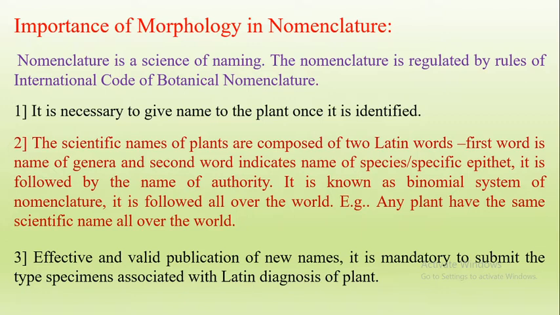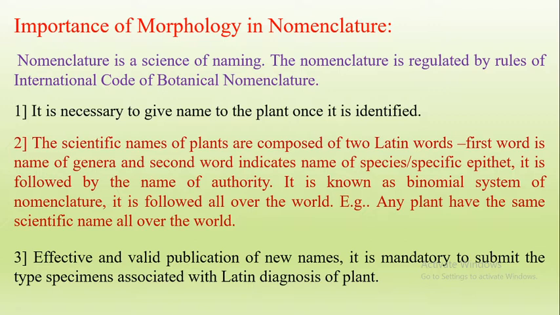What does the specific epithet mean? For example, Vinca rosea. The rosea is a specific epithet. It indicates the color of the flower of that plant. They are rose-like or pink colored. So roseous is a specific epithet.